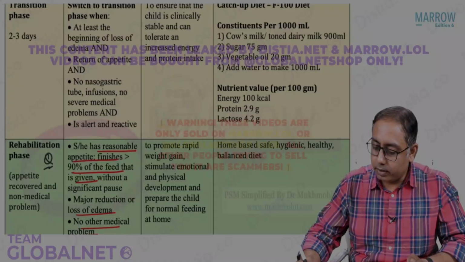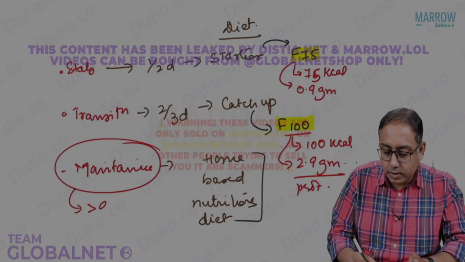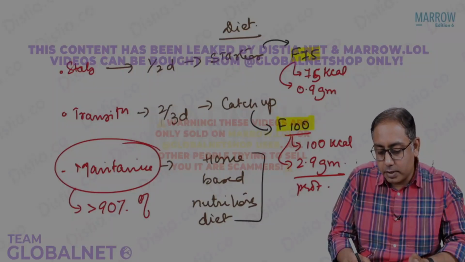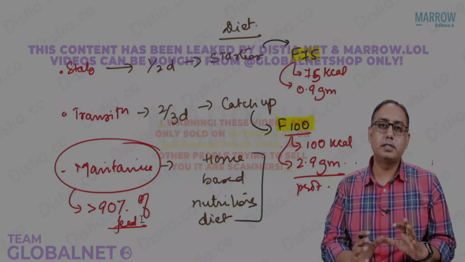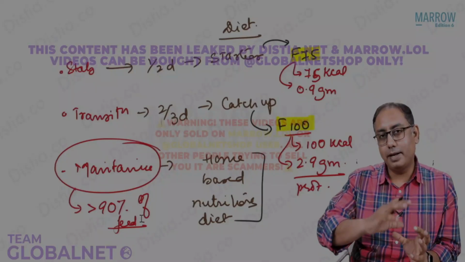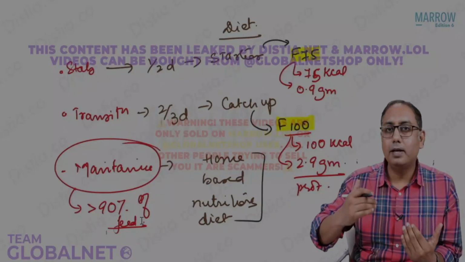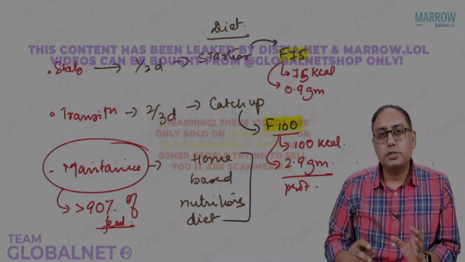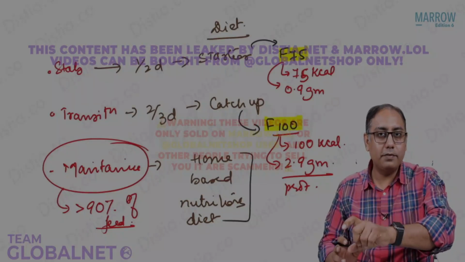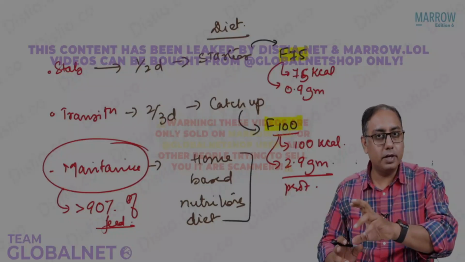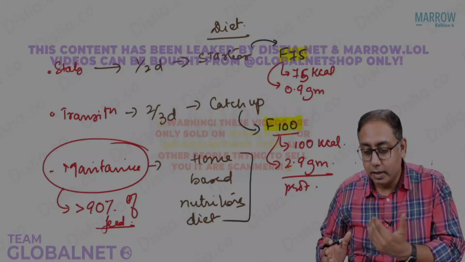So that is what I wanted to bring to your notice, that maintenance diet is started when the child is able to complete 90% of the allotted feed given to the child. So please note that in stabilization phase, we are giving some diet and we are giving some micronutrients. In transition, you're giving some diet and you're giving some micronutrient. So that means the take-home summary is that stabilization phase, you give the F75 diet, and transition phase, you give the F100 diet, and when the child is able to complete the 90% of the feed, we give the maintenance diet.